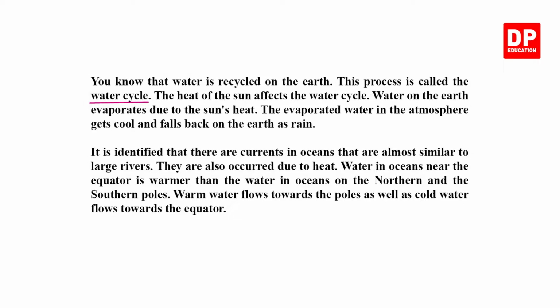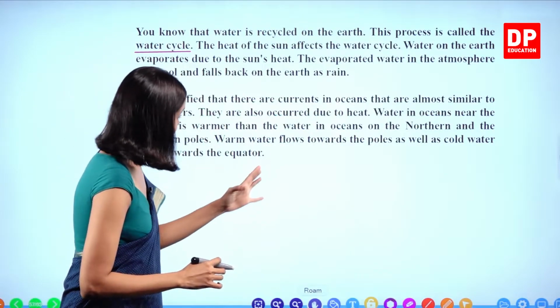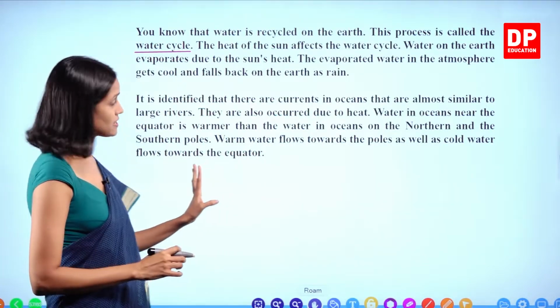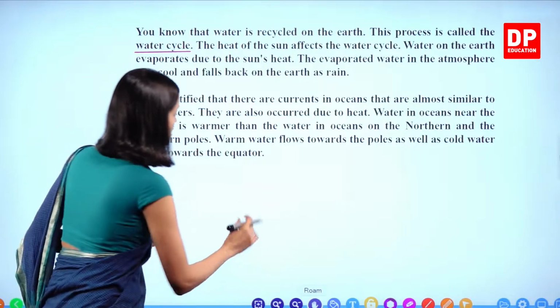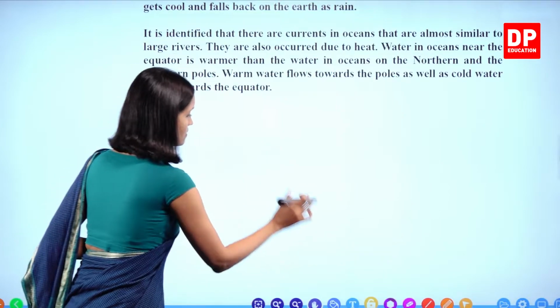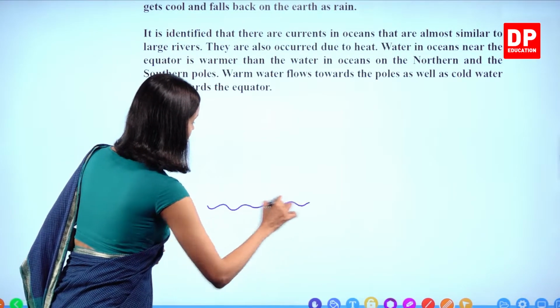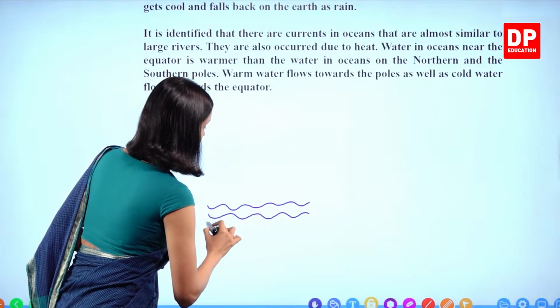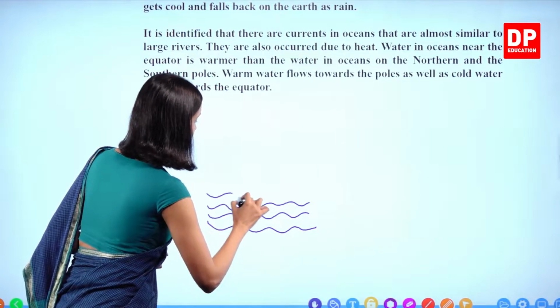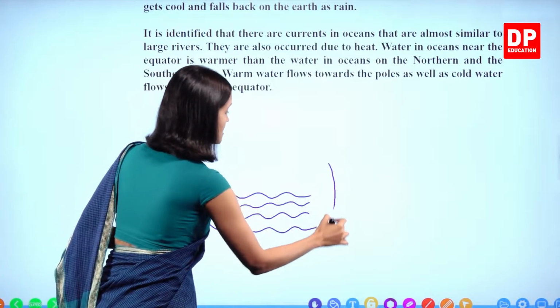Right? So, water goes in the earth as a cycle from one place to another place, and this is known as water cycle. Let's see how this happens. Let's say there's a reservoir like this, a water body like this. When you consider the earth, there are water bodies and there are plants as well.